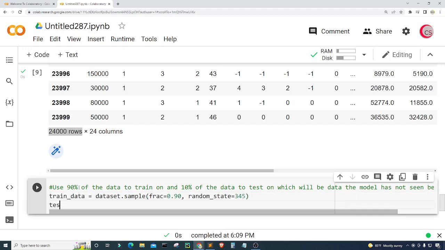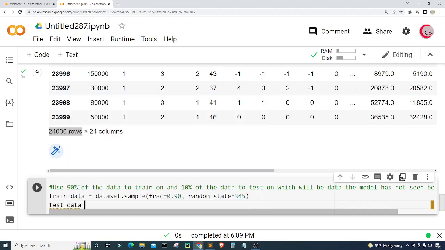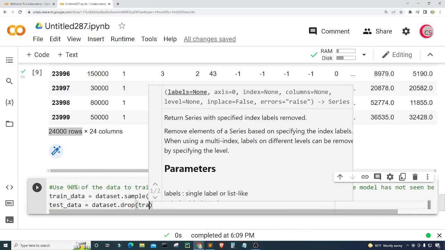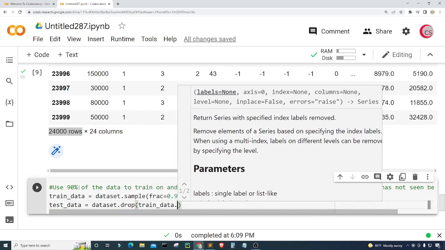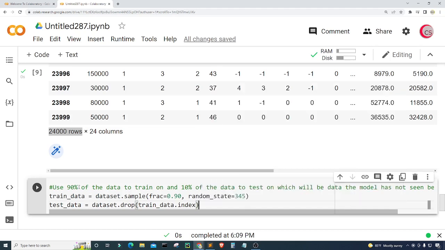And then I'm going to create the test data. So I'm going to create a variable called test_data and set it equal to data set dot drop, and I want to drop train_data dot index. So we're going to remove all of the train data from the data set, and that will only leave the data that we want to test on, the test data.